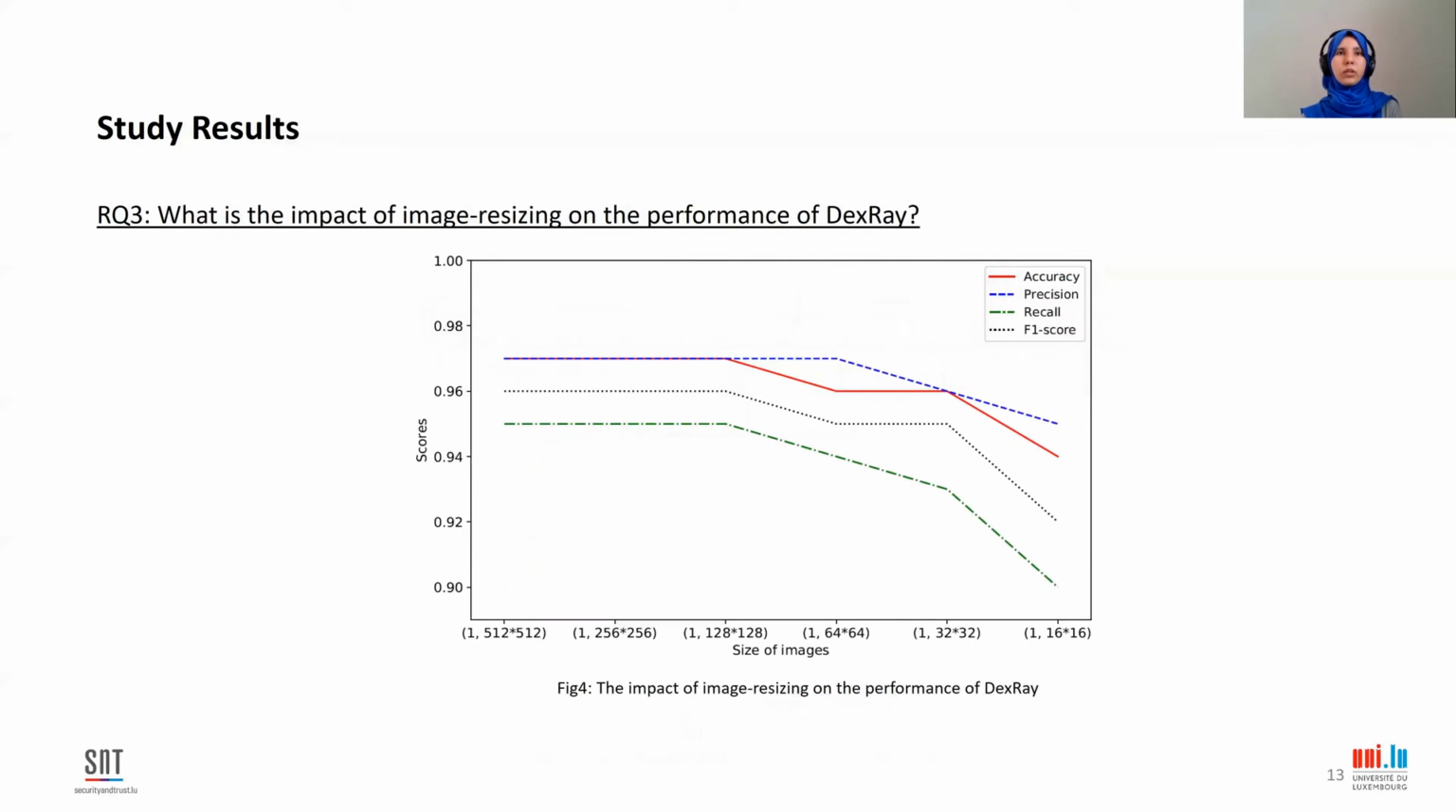In the third research question, we investigate the impact of image resizing on the performance of DexRay. We have used various values for the width of the images. As you can see, when the width of the images is above 128 times 128, the performance of DexRay is stable. But when the width of the images is below 128 times 128, the detection performance of DexRay decreases. These results suggest that the optimal width of DexRay's images is 128 times 128.